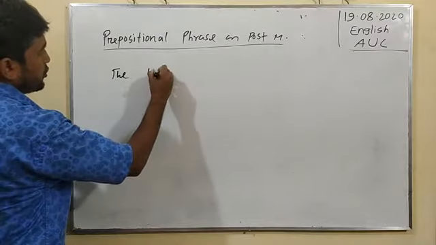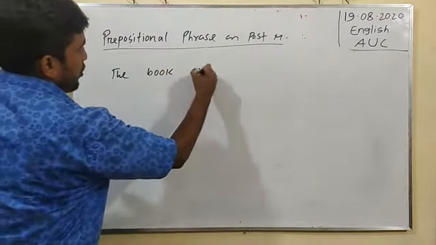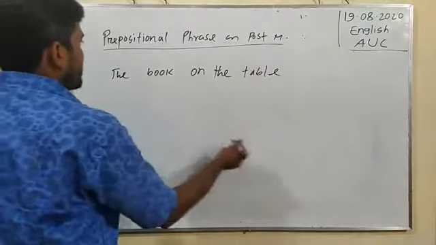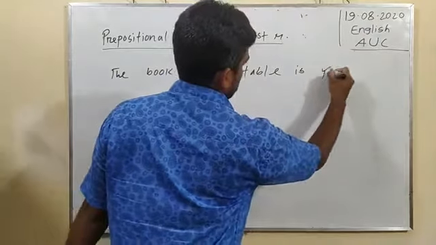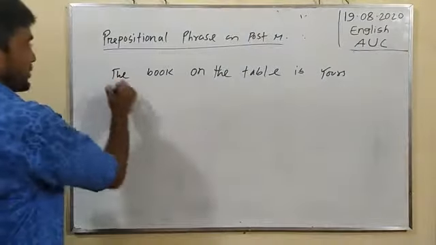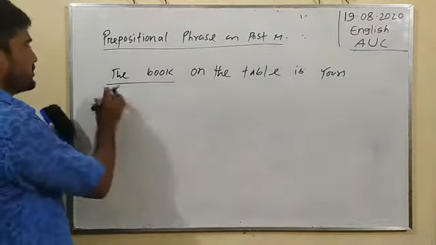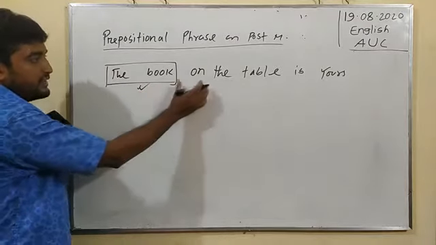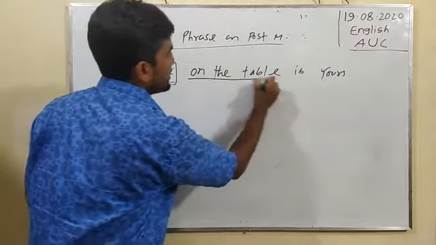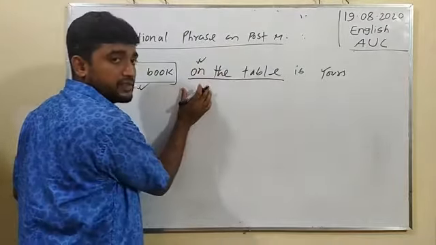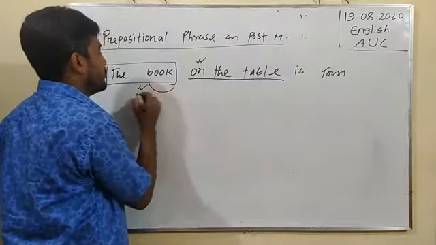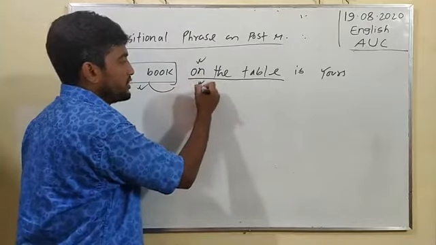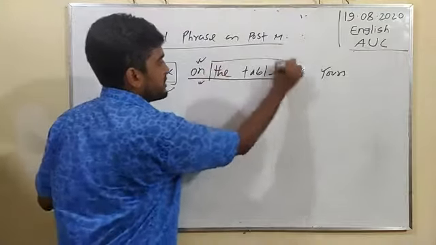The book on the table. The book on the table is yours. The book, there has been given the position of book is subject, and here on the table, on has been given preposition just after a book. Book has been called the subject. Subject plus on is called the preposition plus others, the table.